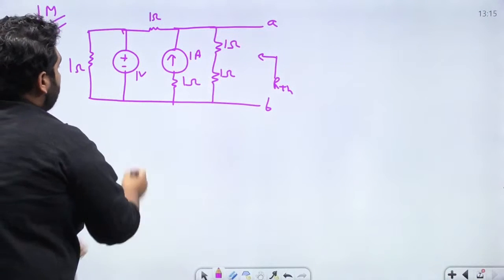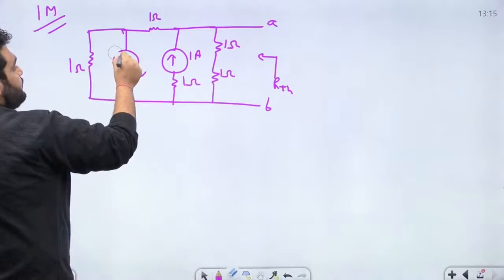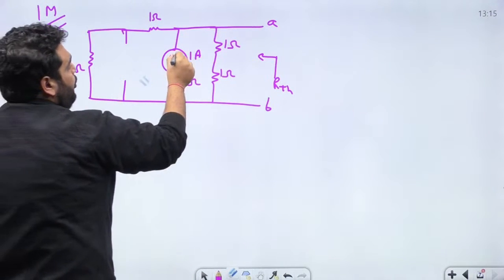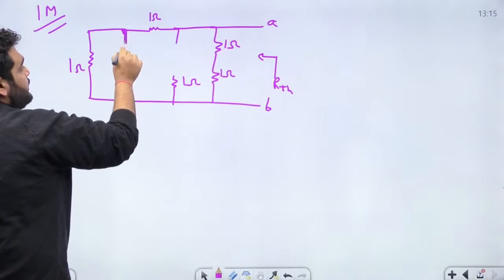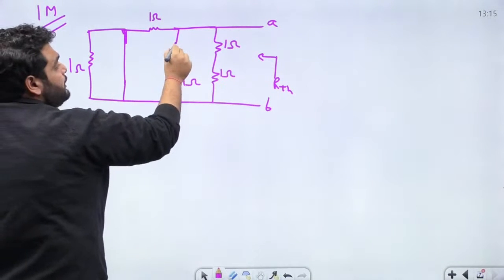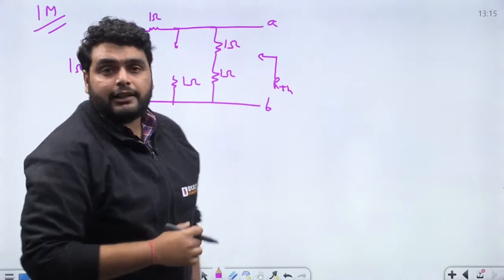So here you can see we have a voltage source. So what can I do? I can short circuit the voltage source and open circuit the current source here. So short circuit the voltage source and open circuit the current source here. Then from terminal AB we can find out RTH, right?